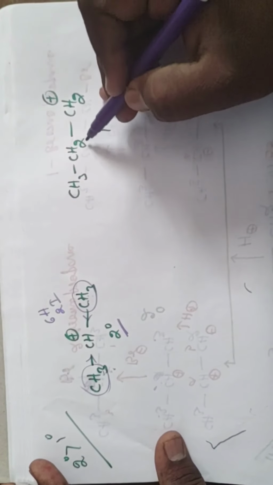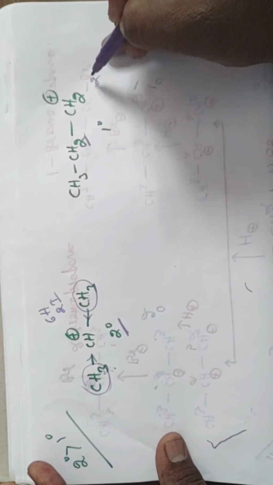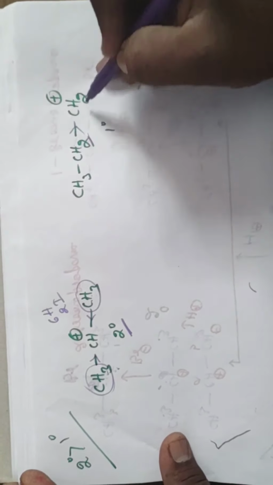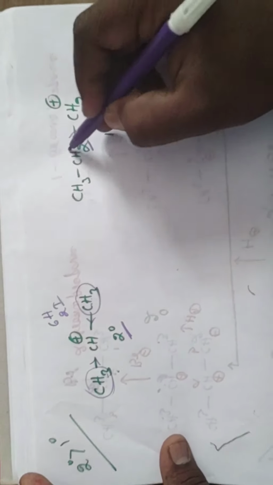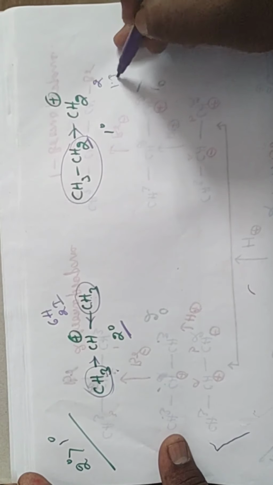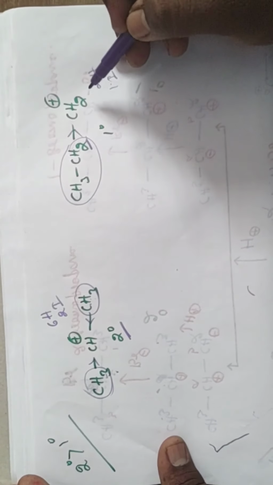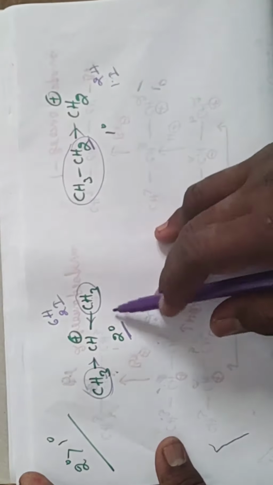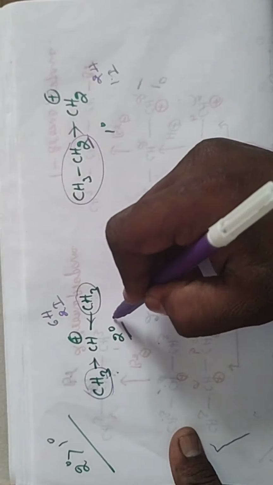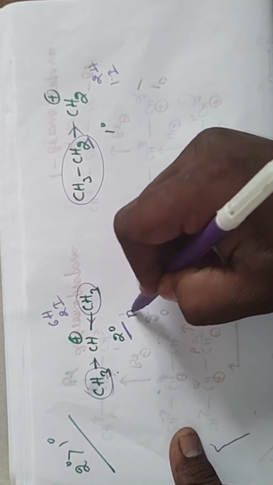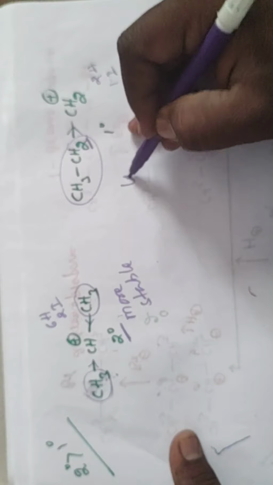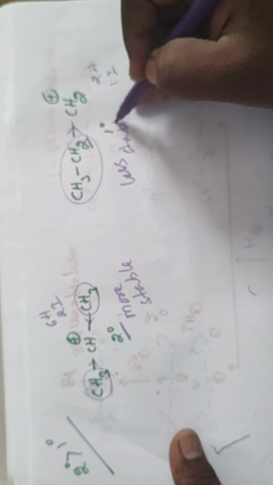And in this one, only 2 hyperconjugations and 1 inductive effect, the ethyl group inductive effect, is present. So which one is more stabilized among these 2 carbocations? Secondary is more stable. So this is the less stable one.